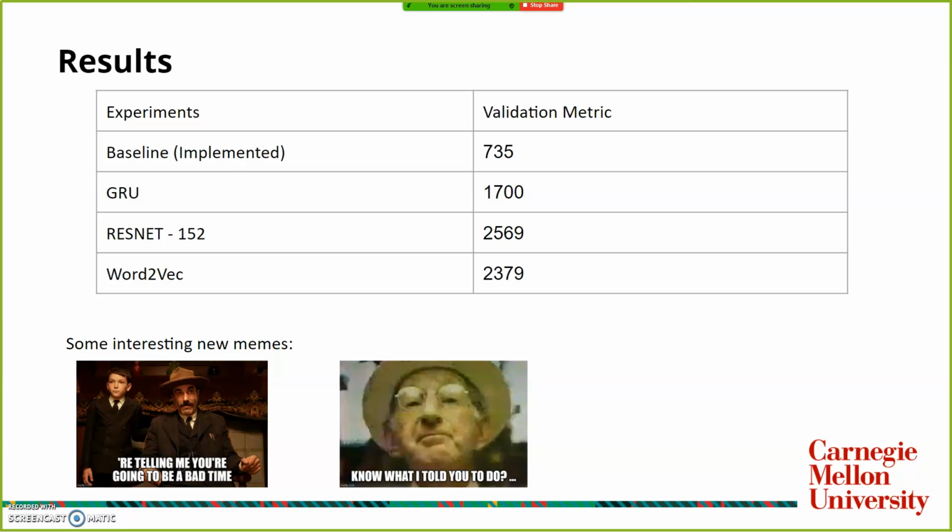The interesting thing that we found from our experiments was that the baseline model actually did the best, with a validation metric of 735, followed by our model with GRU, which had a validation metric of 1700. Then when we switched from GloVe to Word2Vec, it did a little worse, and ResNet did the worst for us.